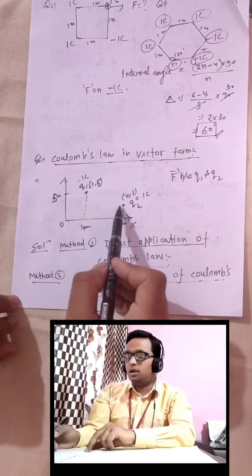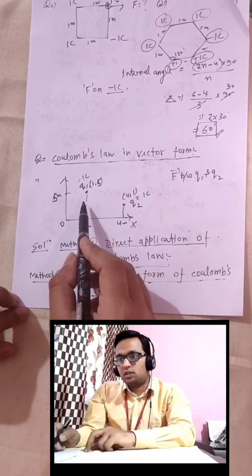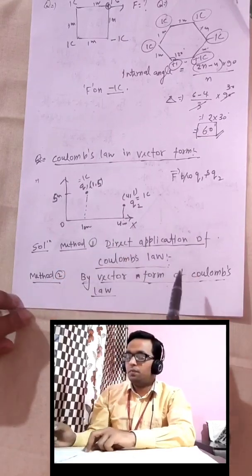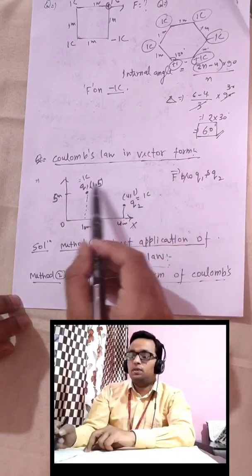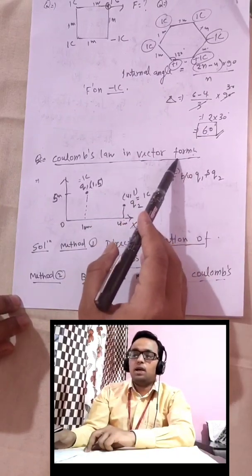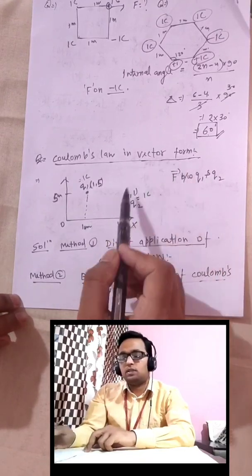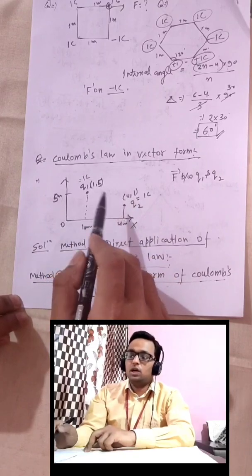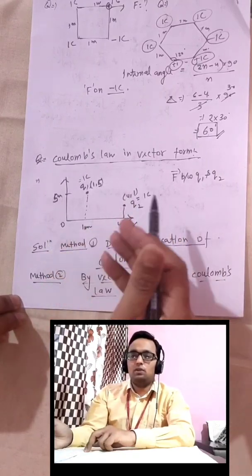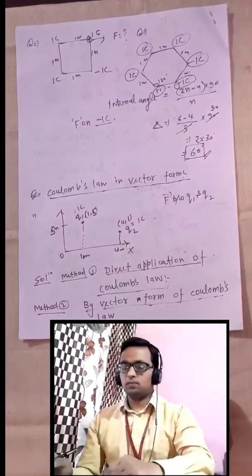I have taken this simple illustration, okay. The basic purpose of taking such an illustration is to teach you how to apply the vector form. With the help of this example we will learn how to apply it, because many students find difficulty in vector form. That's why I have started this concept with an example only. After that, if you want, I can tell you the theory also, but more relevant is the example.